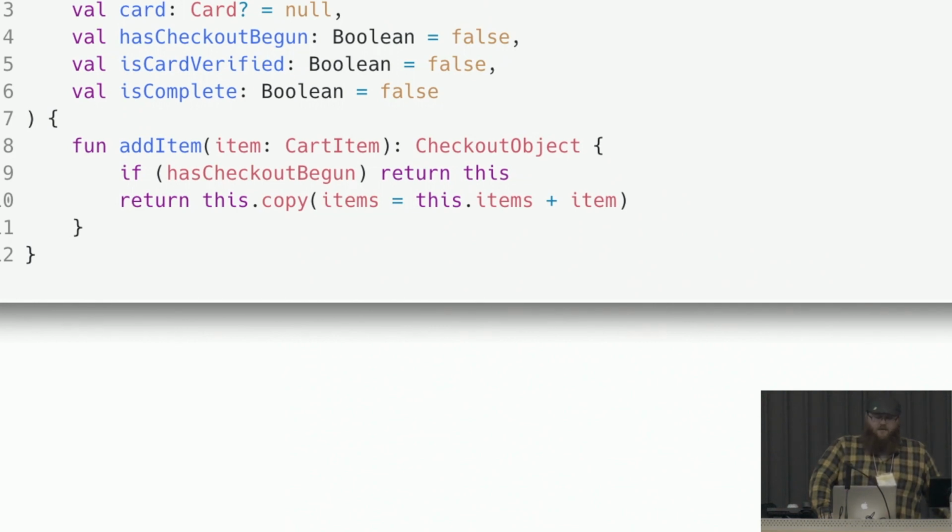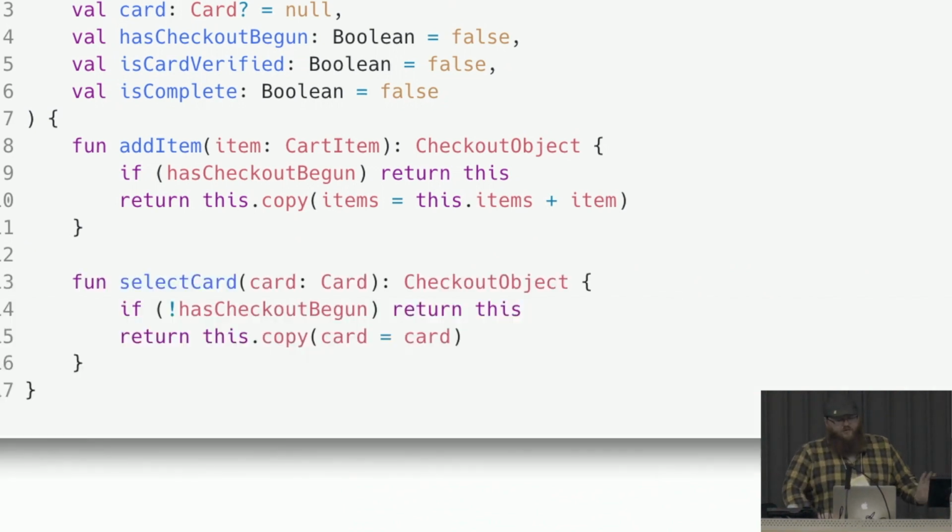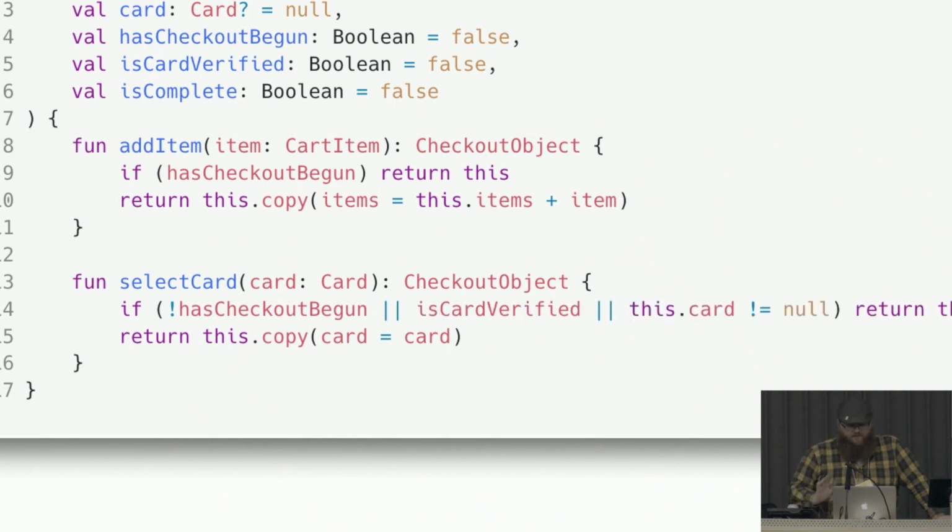If checkout hasn't begun, you can add an item. That makes sense? That was in the rules. Otherwise, we're just not going to change state. We are the way we are. Your action is declined. Similarly here, we can select a card as long as checkout hasn't begun. That's actually not quite right. If the card has been selected, you can't select a card. And then if a card's been verified, that implies a card has been selected. Well, we're just going to...